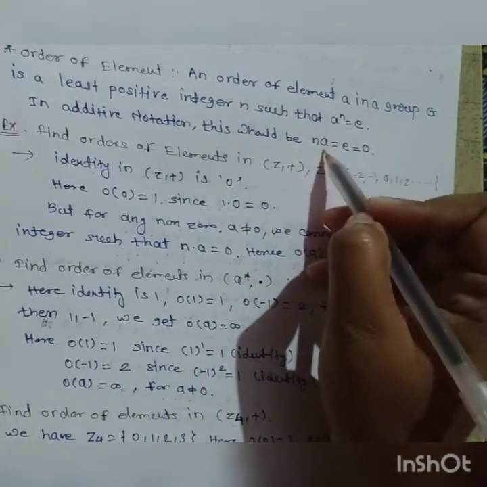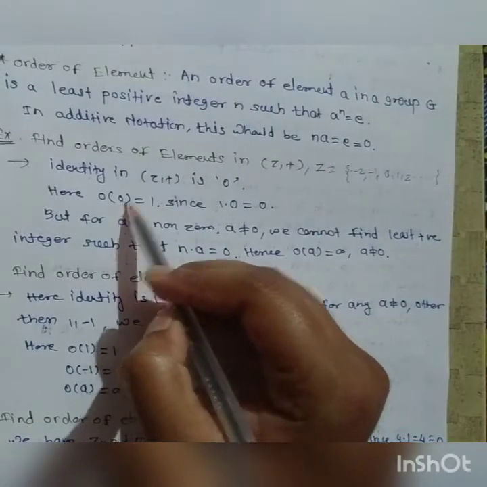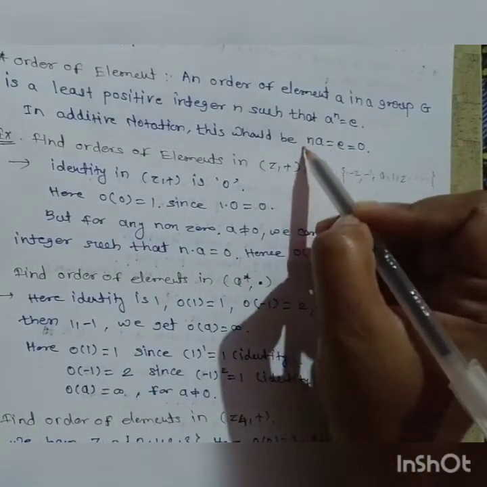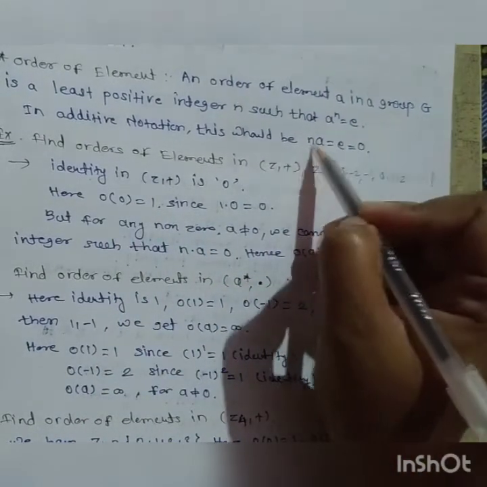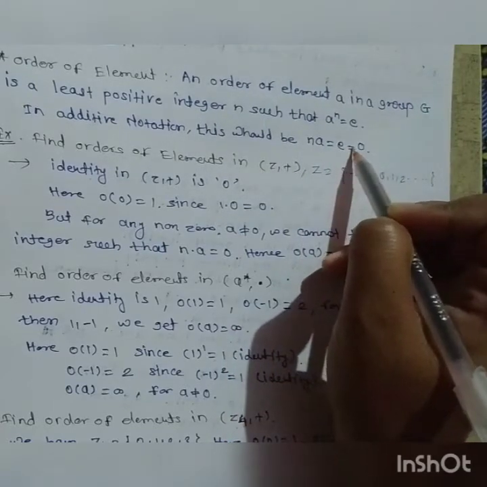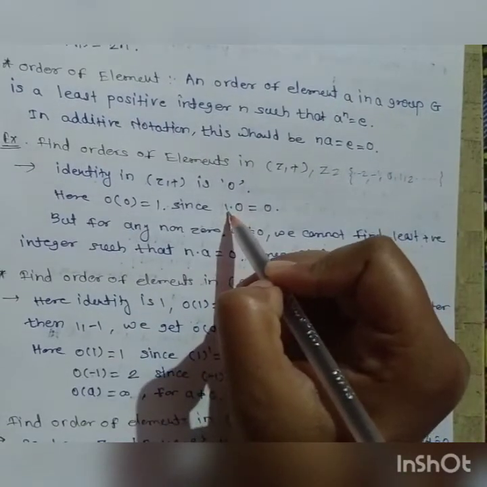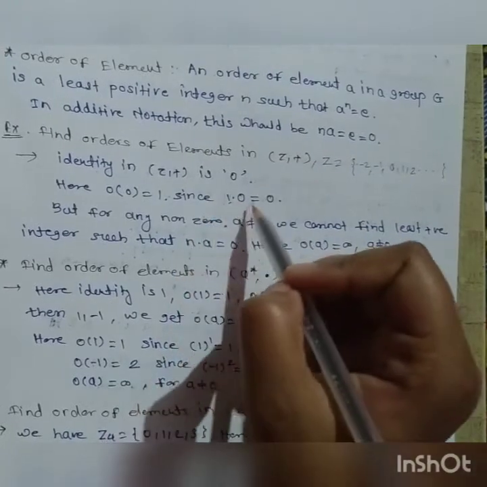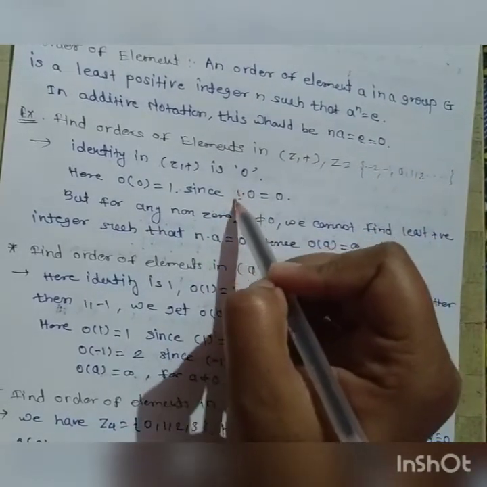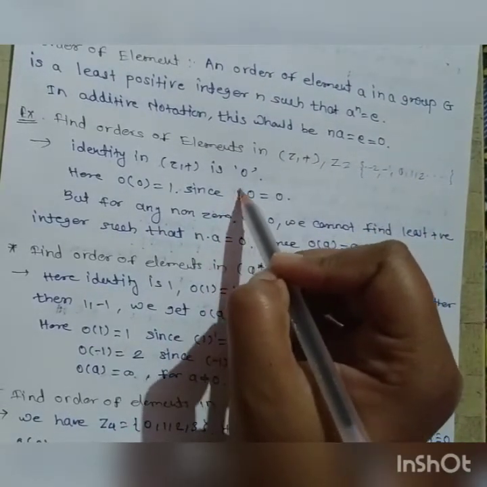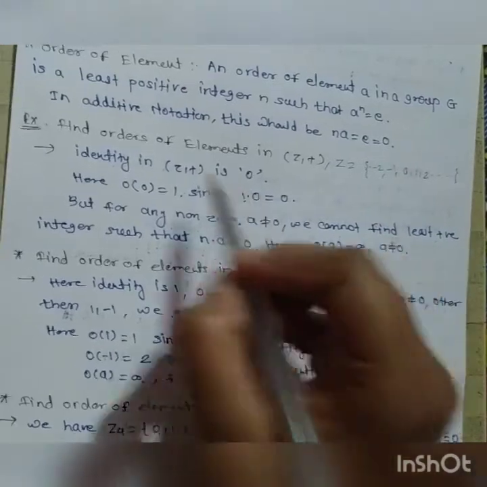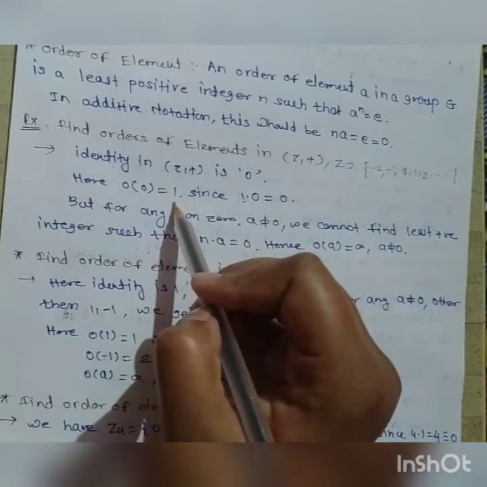So if we consider a as 0, we have to find the least positive integer n such that n times 0 is equal to 0. The least positive integer is 1, since 1 times 0 is equal to 0. Therefore the order of 0 is 1.